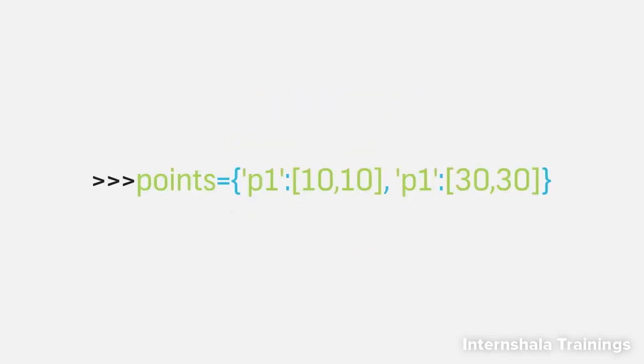One more thing, a key cannot appear more than once in one dictionary. If a key appears more than once, then only the last one will be retained. The value, however, can be of any data type. One value can be assigned to more than one key.